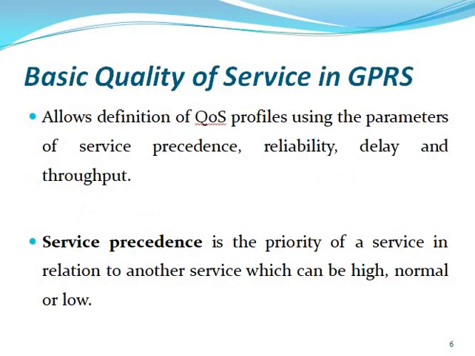Now the basic quality of services in GPRS. The quality of service is profiled using some parameters: service precedence, reliability, delay, and throughput. These are the main parameters of GPRS. Service precedence is the priority of a service in relation to another service, and it can be high, normal, or low.